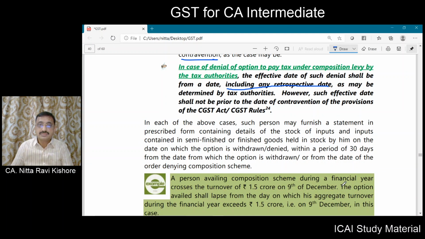Now, where the denial of composition scheme has been made, this fellow should furnish a statement in the common portal giving the details of inputs and inputs contained in the semi-finished or finished goods held as stock in trade on the date on which the option is withdrawn, and that has to be done within a period of 30 days from the date on which the option is withdrawn, or from the date of the order denying the composition scheme. Okay.